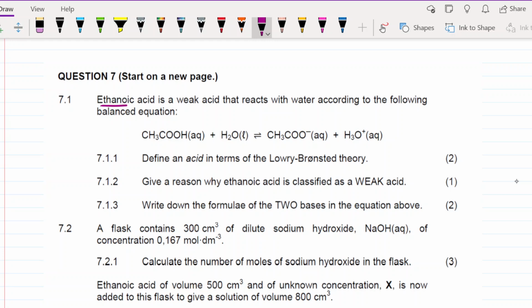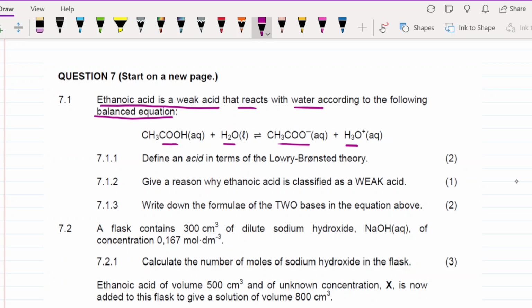ethanoic acid is a weak acid that reacts with water according to the following balanced equation. So this is an ethanoic acid. It reacts with water, and then there is a product of the solution on your right hand side.